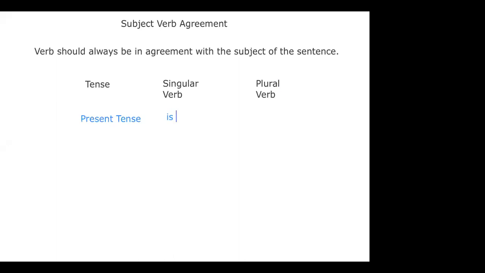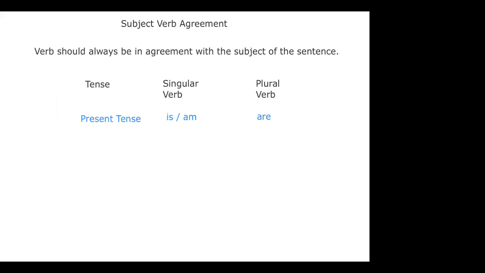Very good. And singular is also I, so I can also use am here. Correct? But I cannot use are in singular verb. I can only use is and am. Plural verb, I can use are. Perfect. So for he, she, it, they are singular, I would use is. With I would use am. And with we, they, we can use are.